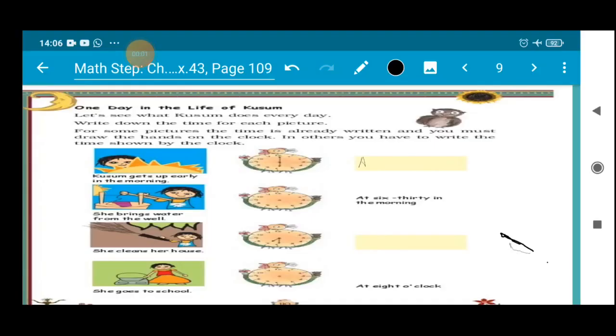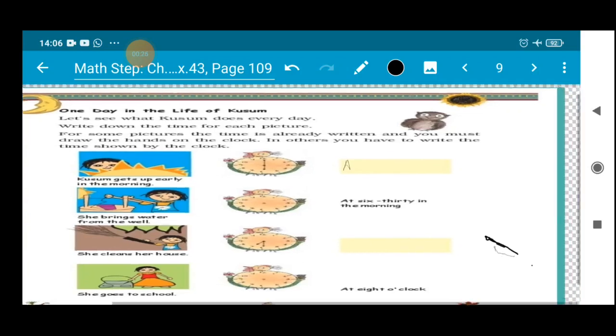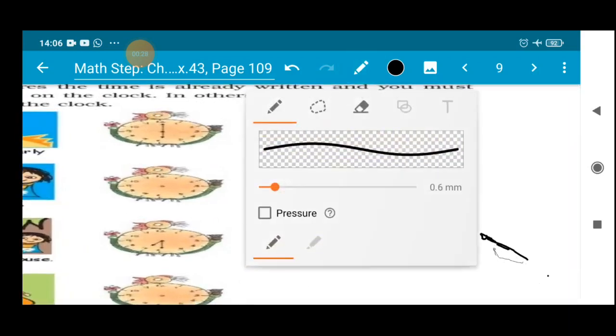So children, in this page we will write down the time or one day life of Kusum. For some pictures the time is already written and you must draw the hands of the clock, and in others you have to write the time shown by the clock. So Kusum gets up early in the morning. Here you can see that she gets up at 6 o'clock.